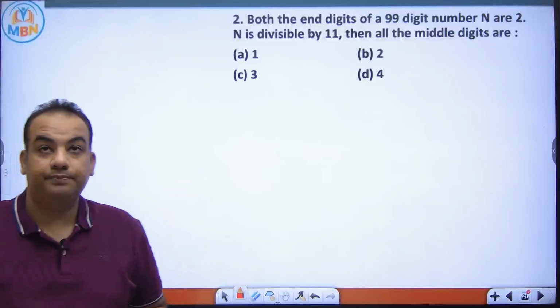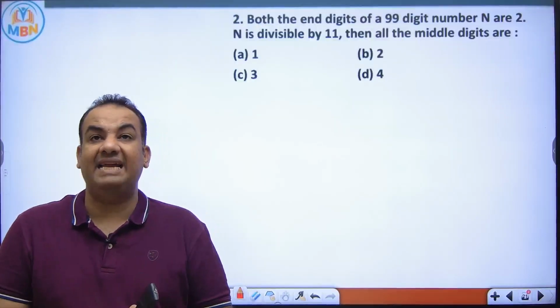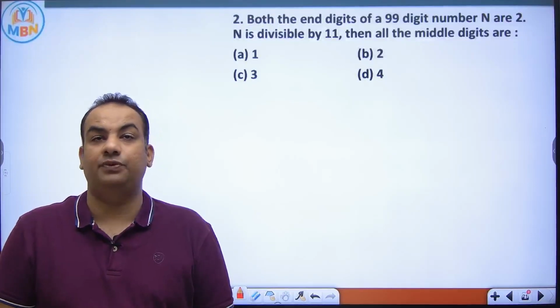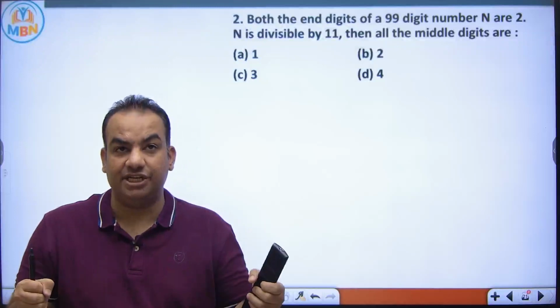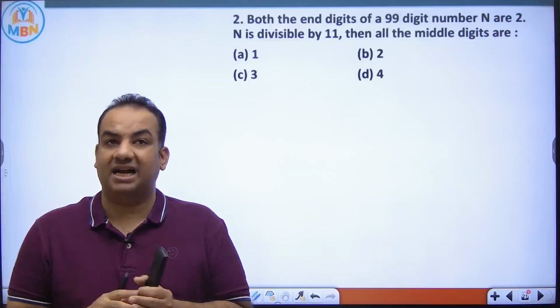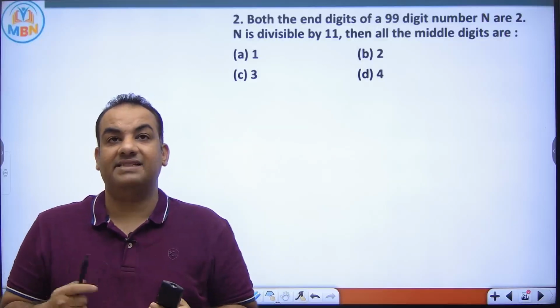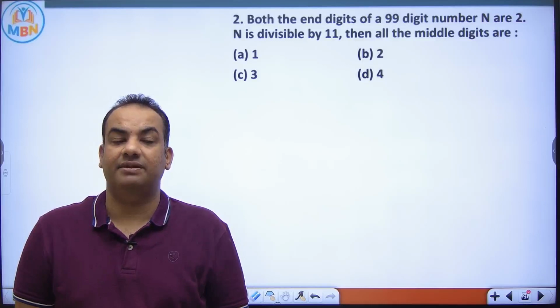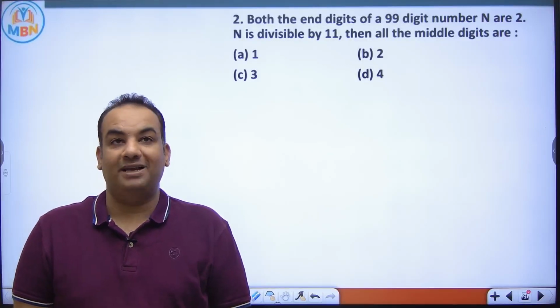Now see, both the end digits of a 99-digit number N are 2. There is a 99-digit number where the starting digit is 2 and the end digit is also 2, and this number is divisible by 11. Then all the middle digits are.